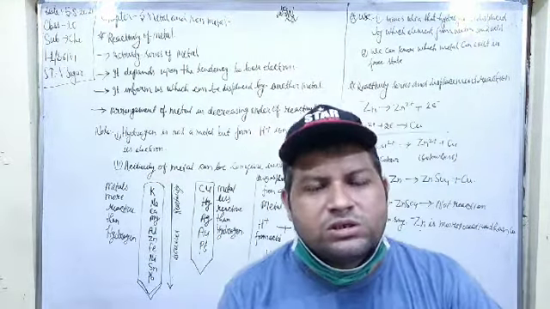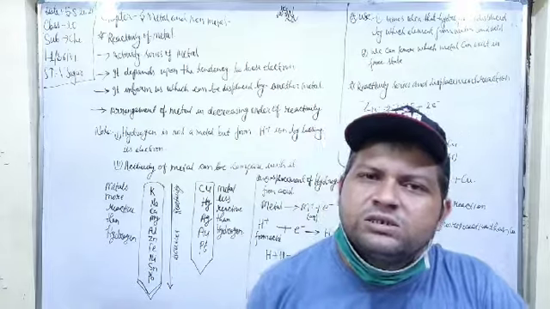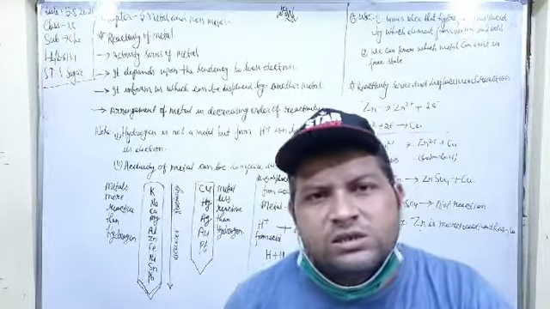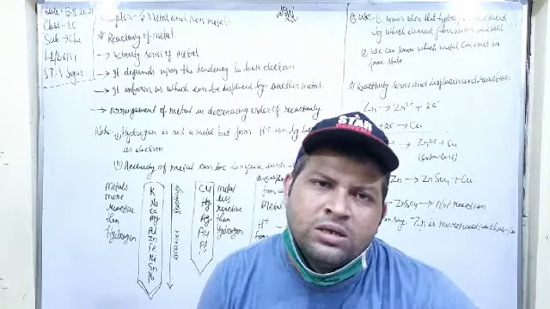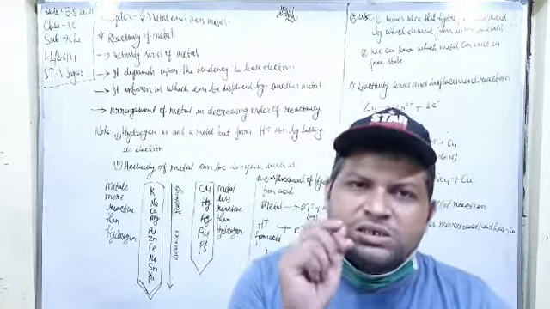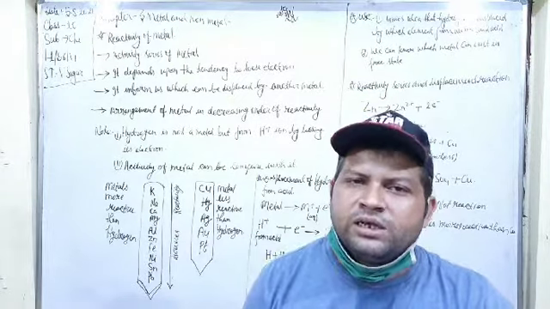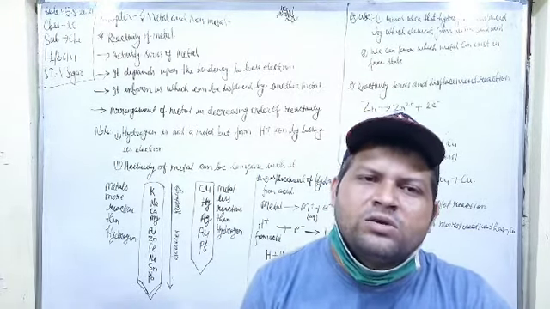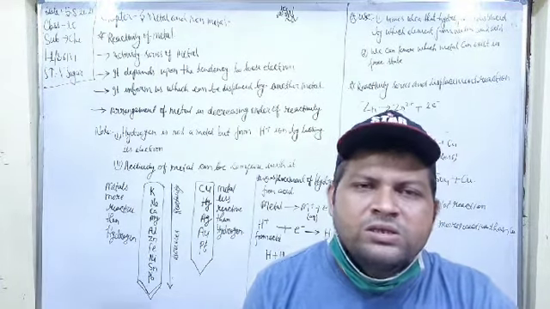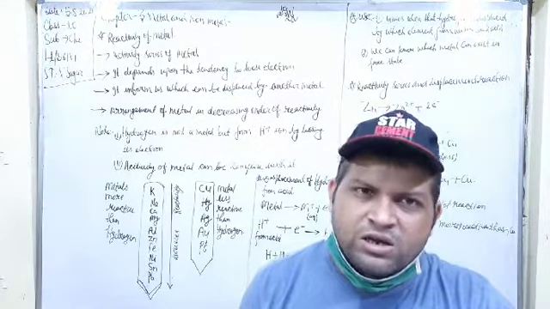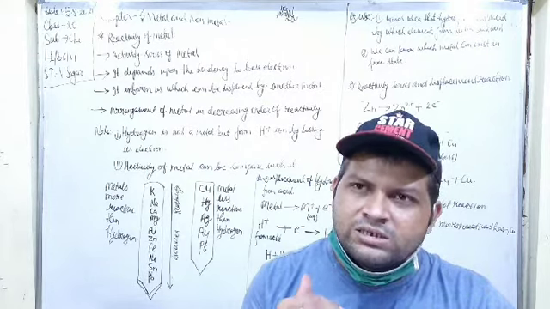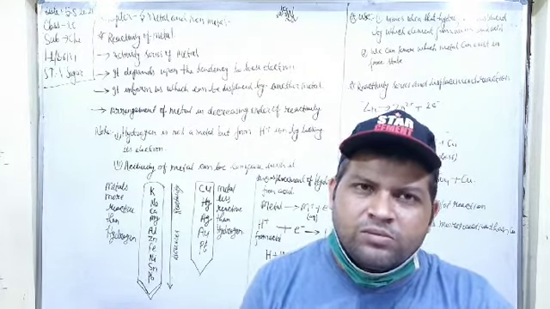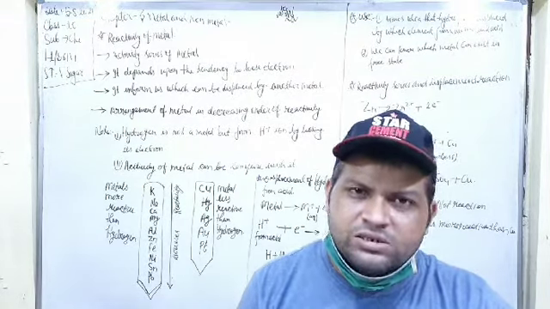Today I am going to discuss the metals and non-metals. Here I am going to discuss the reactivity series of metals. What is the reactivity series? The activity series of metals is called the reactivity series. Here we arrange the metals in the decreasing order of their reactivity, which can react more frequently. This is the basics of the arrangement.